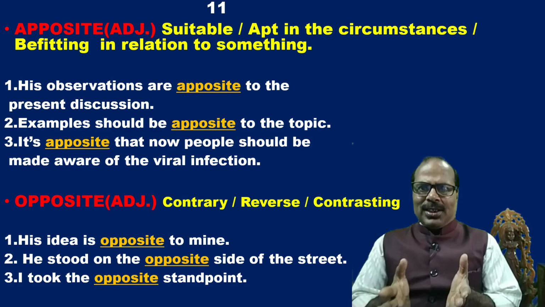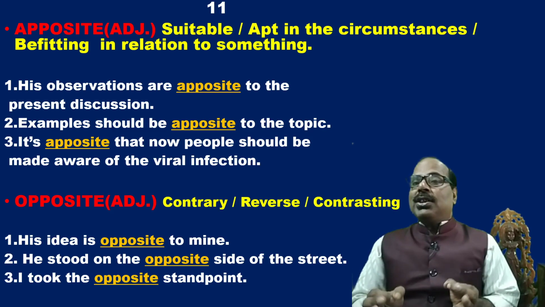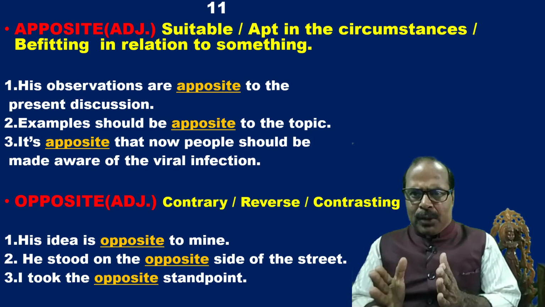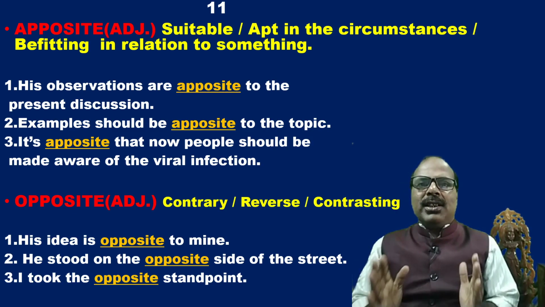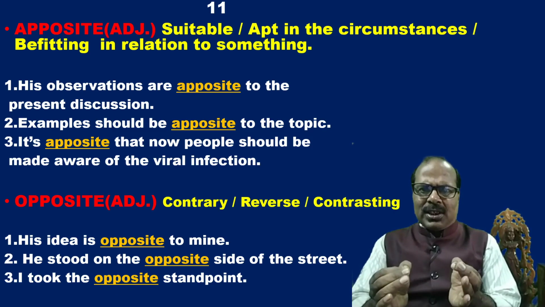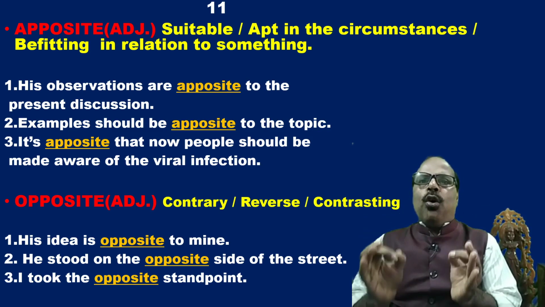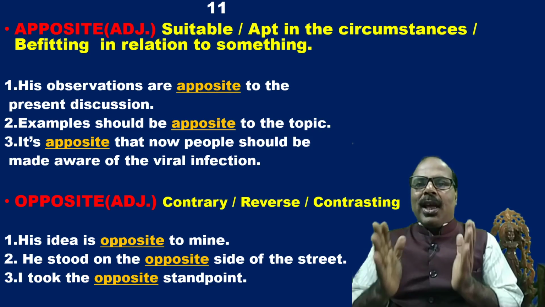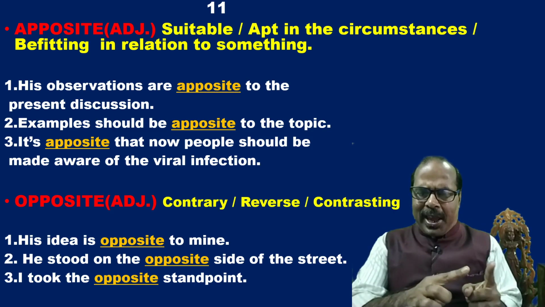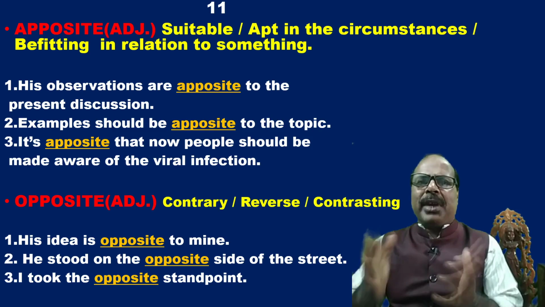Now, it is pair number 11, apposite and opposite. The spellings are A-P-P-O-S-I-T-E, apposite, and only there is a difference in the usage of one letter. Opposite, the spelling is O-P-P-O-S-I-T-E. So, in place of A, there is only O, but there is a gulf of difference between the meanings.